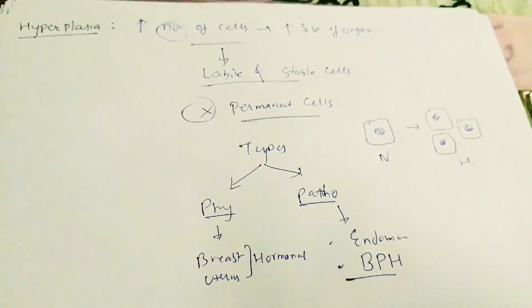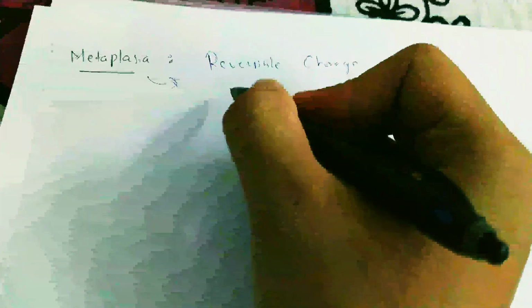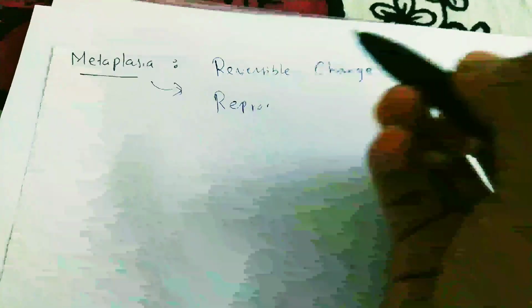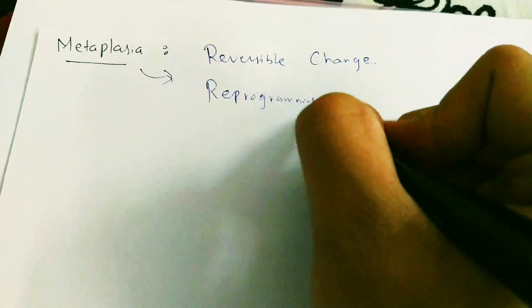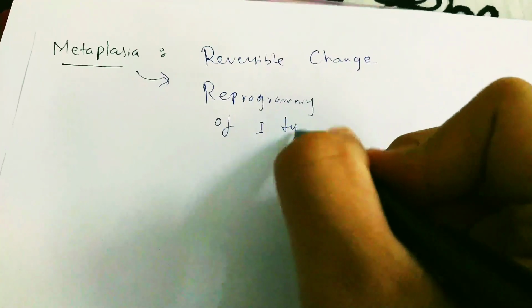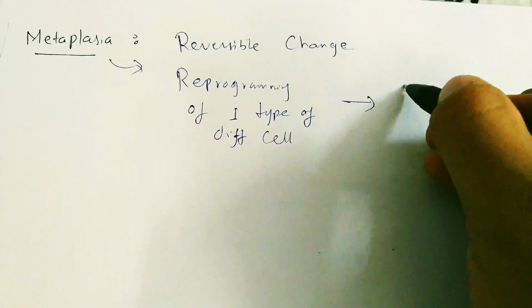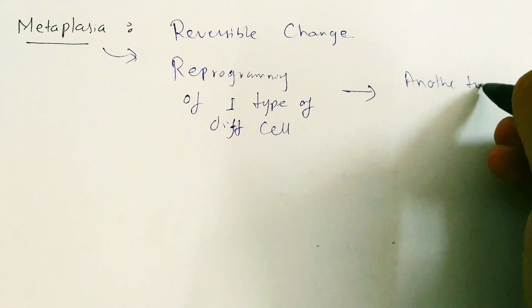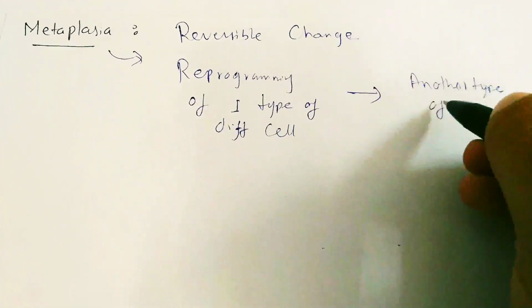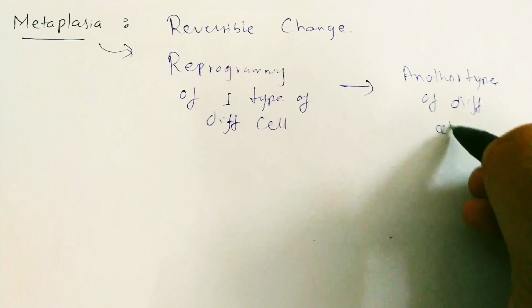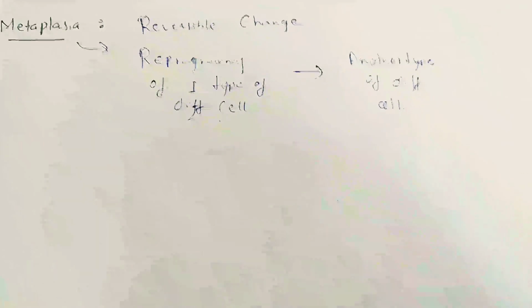So the next one is metaplasia. Metaplasia is a reversible change. It is a reprogramming of one type of differentiated cell into another type of differentiated cell.